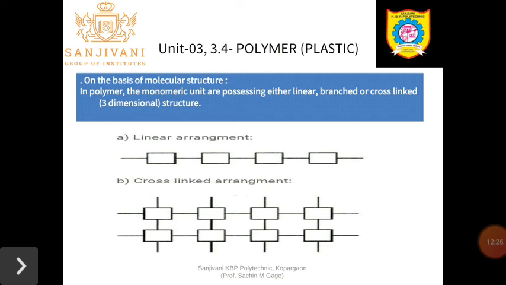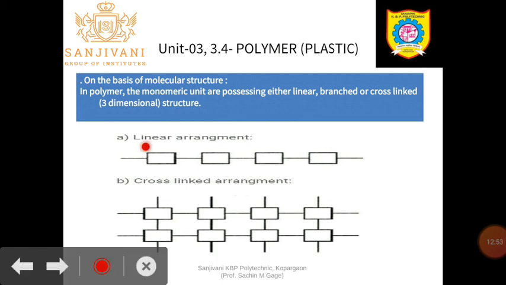It may be a linear one, a straight line. If the monomers or molecules are linked to one another and form a straight line, that is its molecular structure. And in some cases it forms a cross-link arrangement, like the cross of Jesus Christ, of the Christian community. So here, the single unit is your molecule or the monomer.